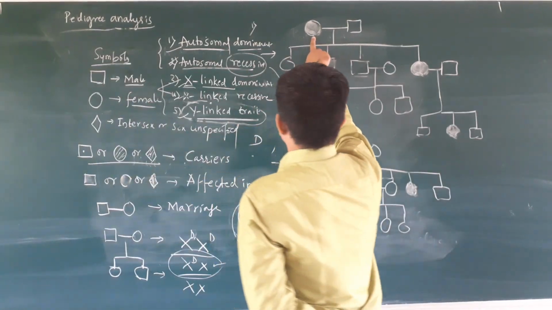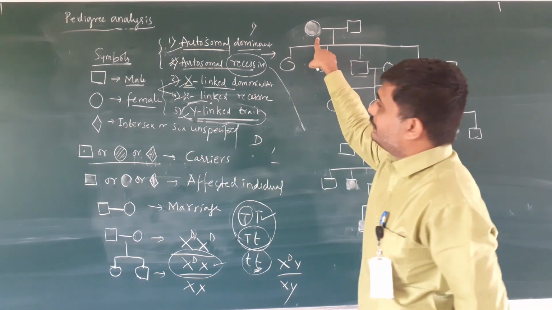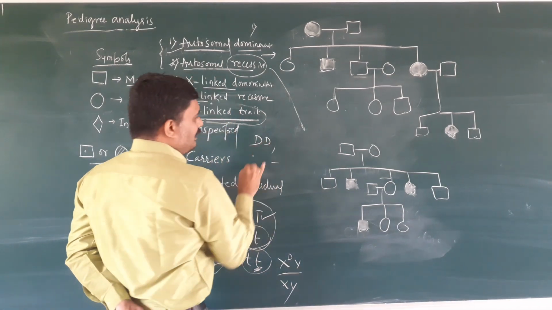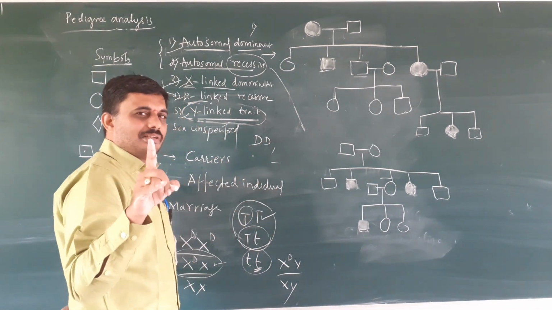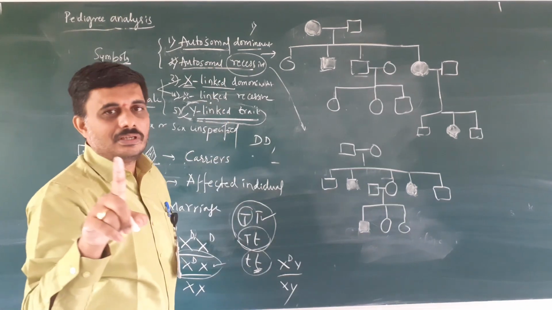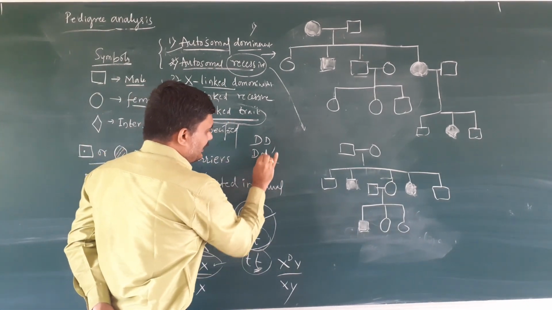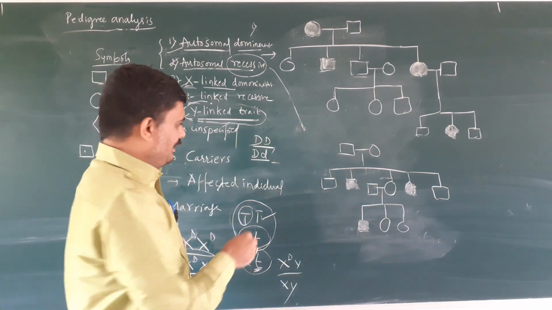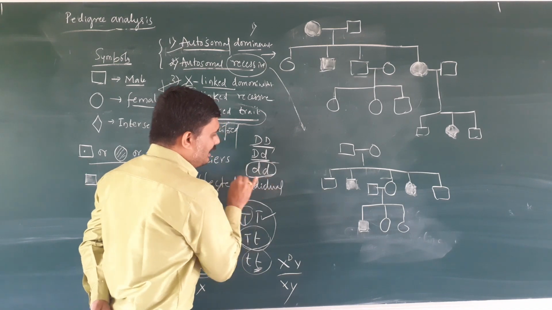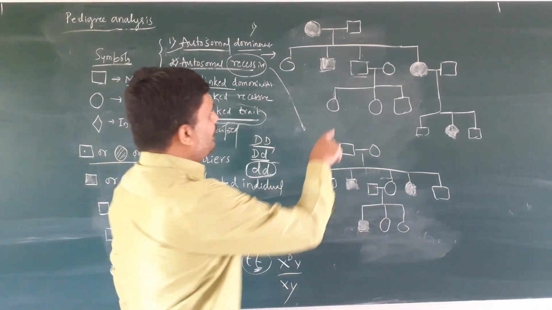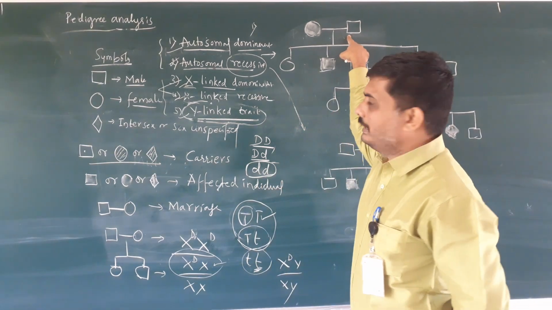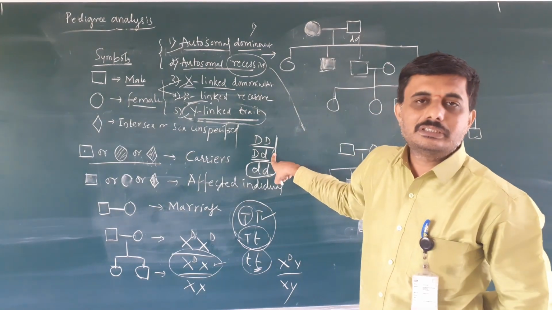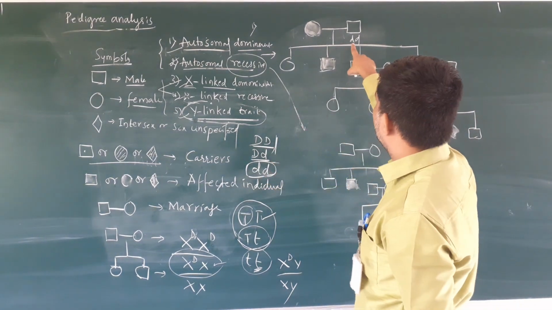See here the person, the filled circle indicates the female is affected. So the dominant trait, both male or females are affected because autosomal. Capital D, in a homozygous condition or the heterozygous condition, the person is affected. Only the person is normal in double recessive condition. So the male or the husband is normal, is having small d. In both the cases, the person is affected. Only in these cases, the person is normal.